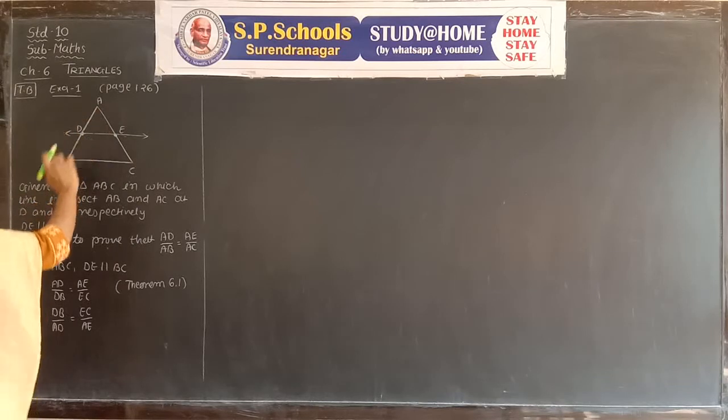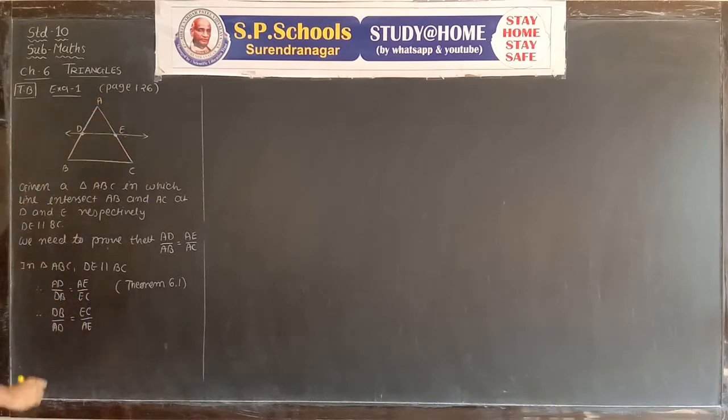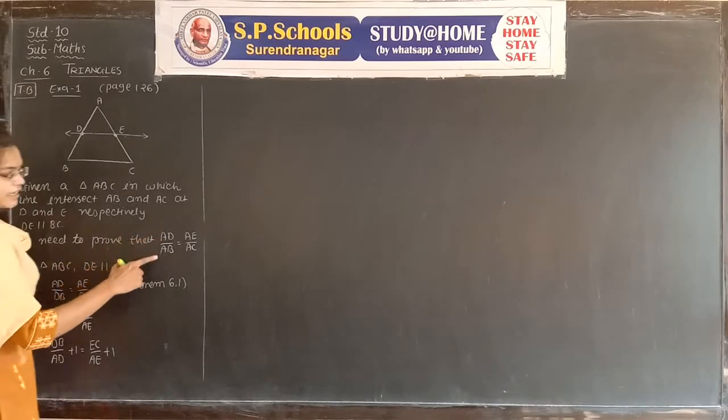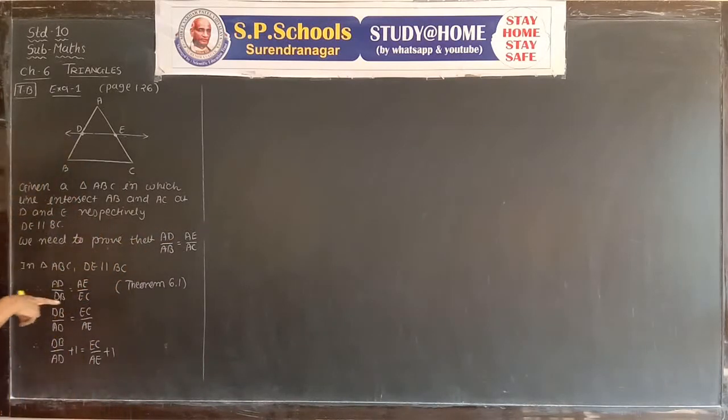DB plus AD gives AB, and AE plus EC gives AC. We have to add 1 to the left hand side and right hand side: DB upon AD plus 1 is equal to EC upon AE plus 1. If we add 1 directly to AD upon DB, we do not get AD upon AB and AE upon AC; it is DB upon AB and EC upon AC. We don't like that. AD upon AB is equal to AE upon AC is our proof.